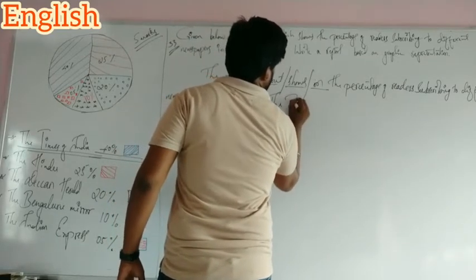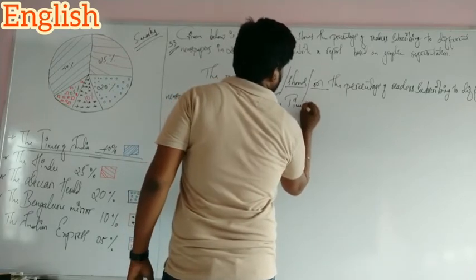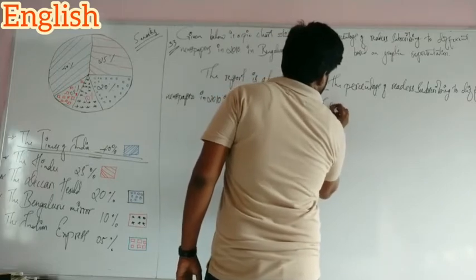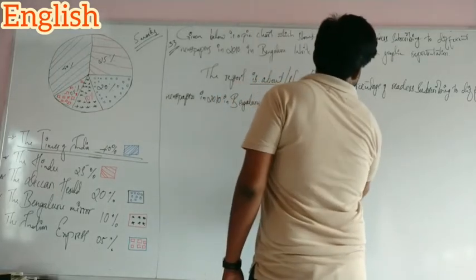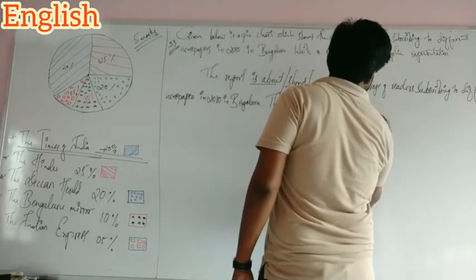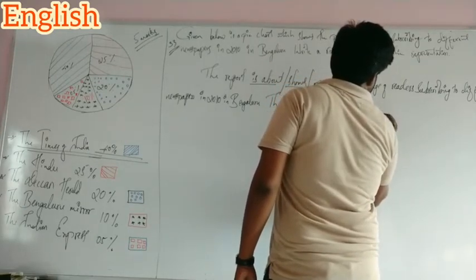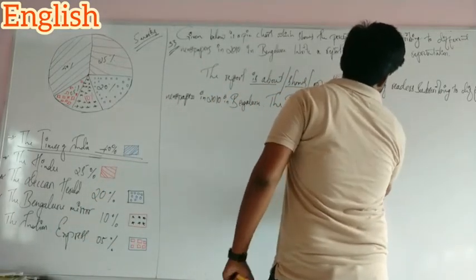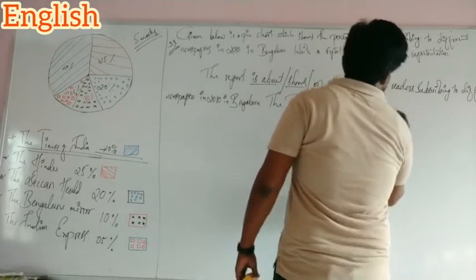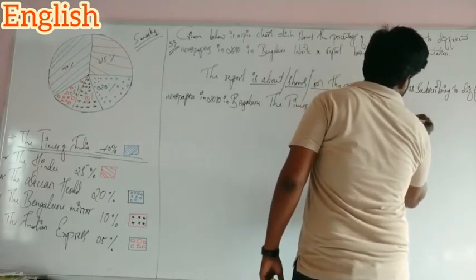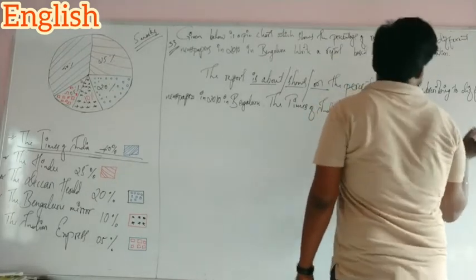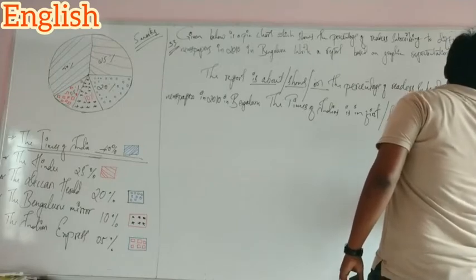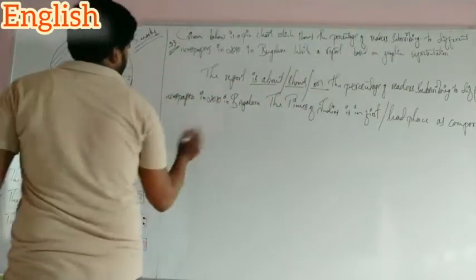The Times of India is in first place, or lead place, as compared to other newspapers.